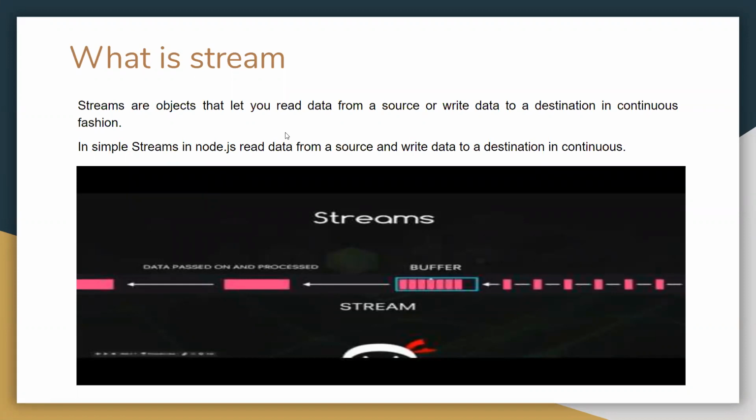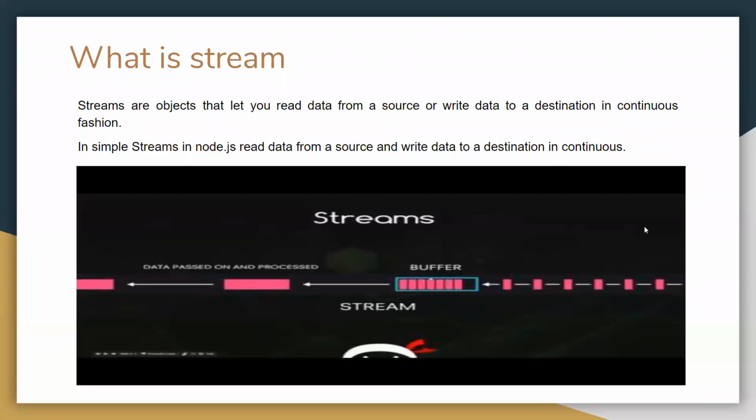So streams are objects that let you read data from a source or write data to a destination in continuous fashion. Means the stream in Node.js reads data from a source and writes data to a destination in a continuous way.